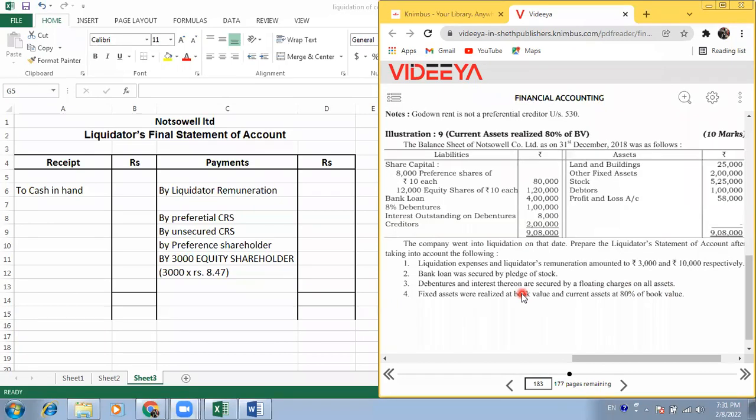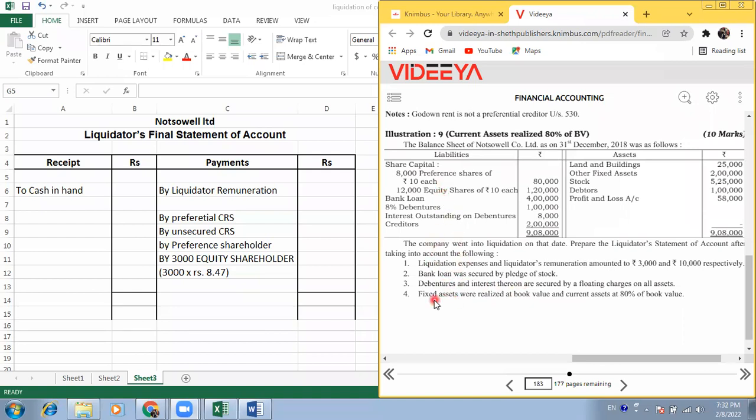So first, after paying the liquidator's and liquidation expenses and your secured loan, you first have to pay preferential payments, then you have to pay secured creditors, that is the debenture. Then you can pay unsecured creditors, then you can pay internal liabilities, for example your preference and equity shareholders.